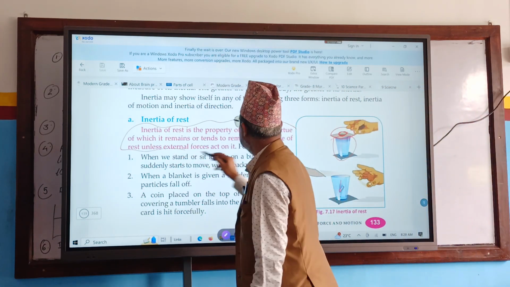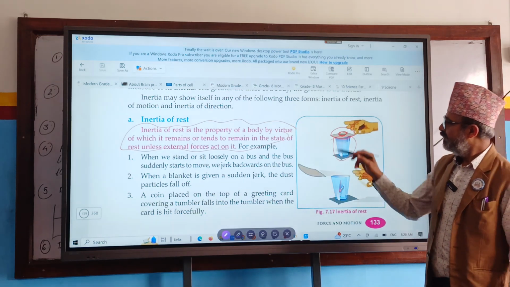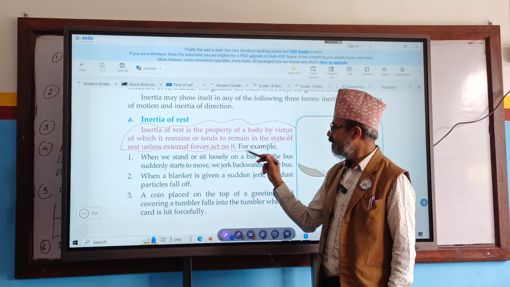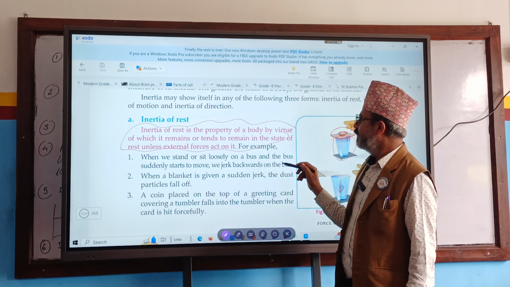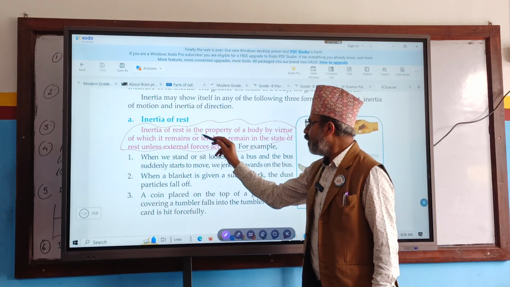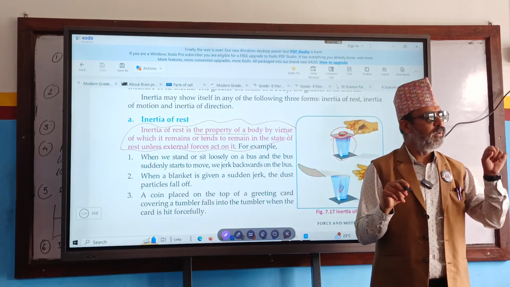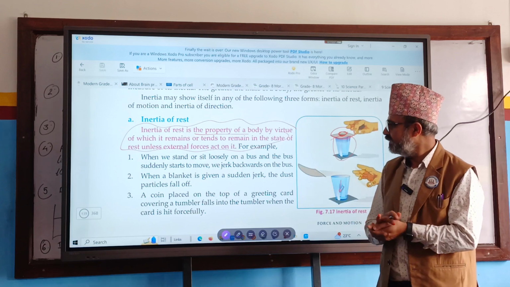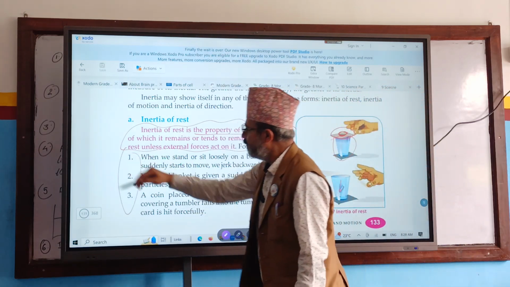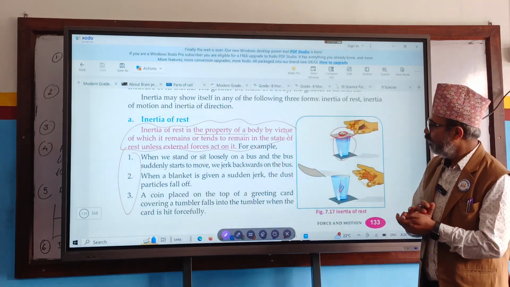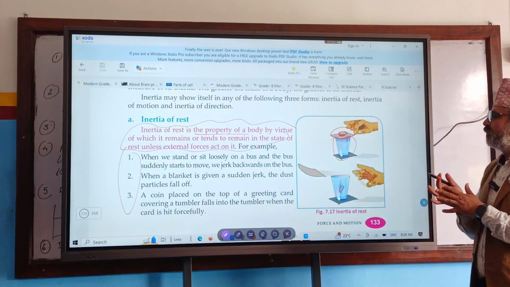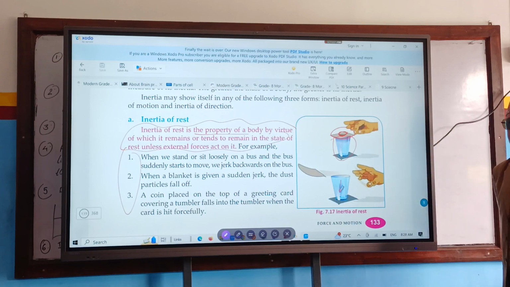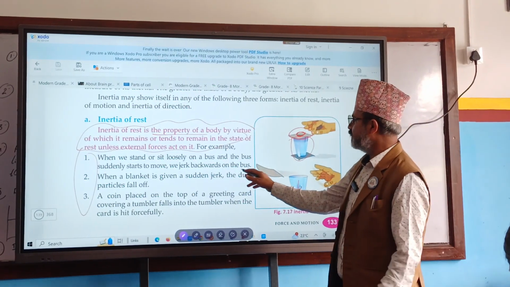What is the definition of inertia of rest? It is the property present in the body at rest, due to which it cannot change its position by itself. Right? So here are some examples we have to remember. What is the first example? When we stand or sit loosely on a bus and the bus suddenly starts to move, we jerk backward. Yesterday also we discussed this one.